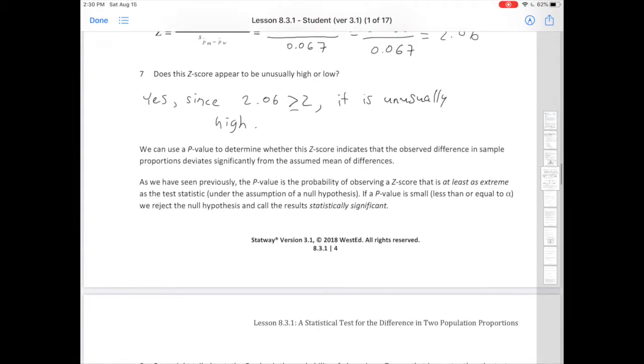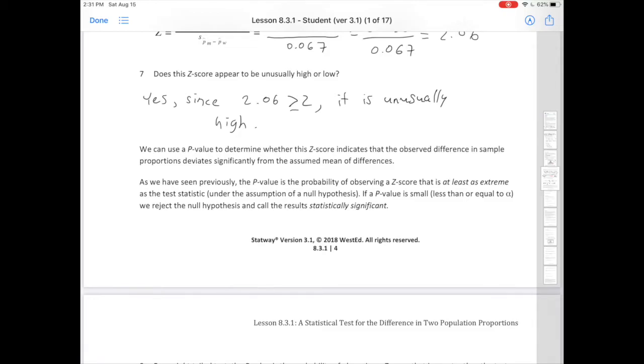We can use a p-value to determine whether the z-score indicates that the observed difference in sample proportions deviates significantly from the assumed mean of differences. As we have seen previously, the p-value is the probability of observing a z-score that is at least as extreme as the test statistic under the assumption of a null hypothesis.